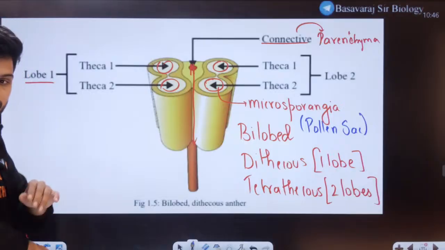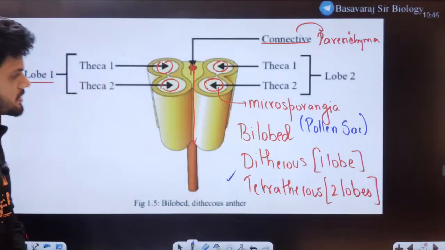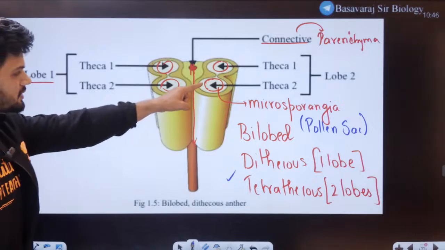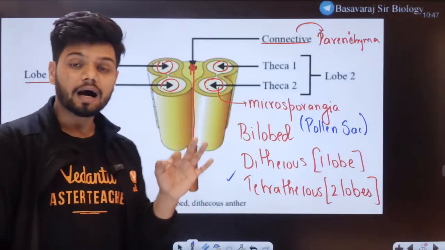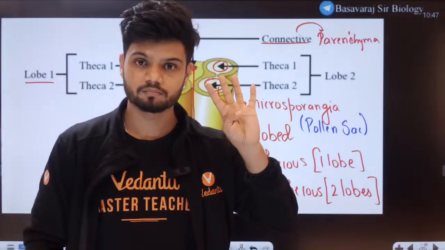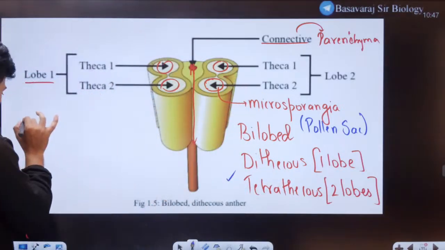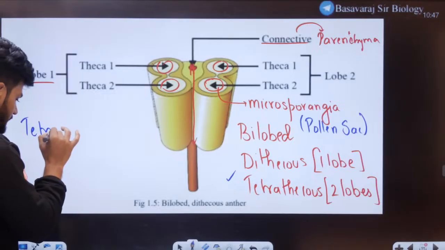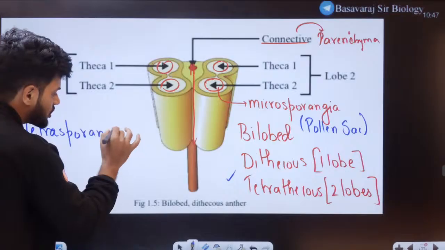Now students, how many theca do we find here? I told you, 4 theca are present here. And 1 theca has 1 microsporangia. So can anyone tell me how many microsporangia we have in total? 4. So if there are 4 microsporangia in total, can I also call it a tetrasporangiate structure?